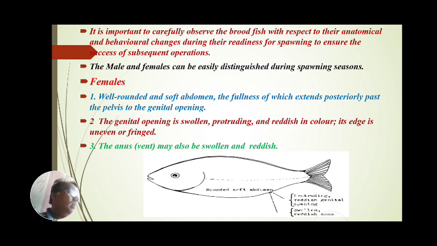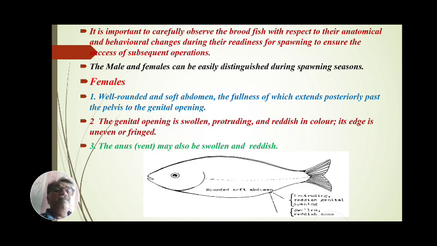It is the first marked symptom: a well-rounded and soft abdomen, with fullness extending posteriorly from the pelvis to the genital region.